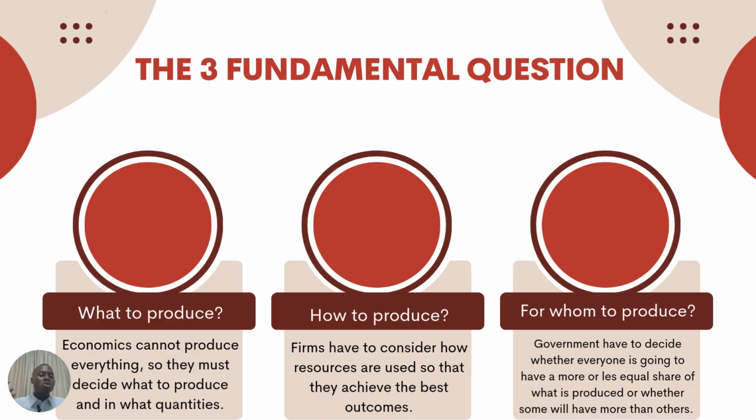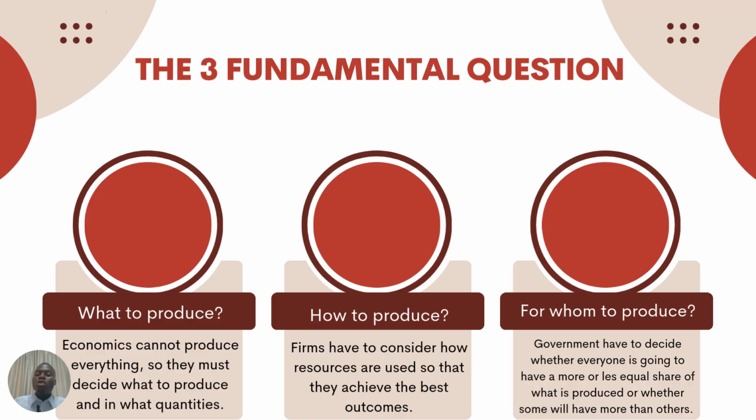Now we'll also move into the next question: how do we produce? We have to consider how our resources are used. Don't forget, resources are scarce, so they must be efficiently allocated to meet those needs. Do you get the point? So resources are used so that they achieve the best outcome. We'll now look at what is the best method to use. How do we use our resources, our factors of production, to give us the best outcome?